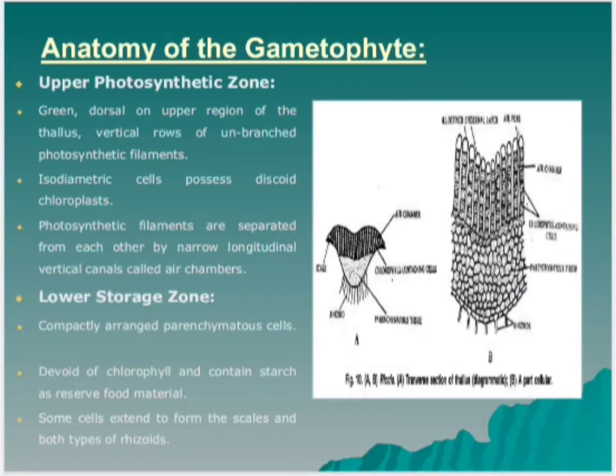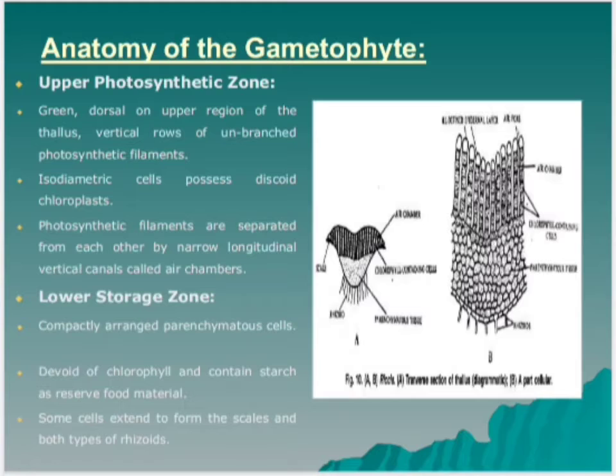It is made of somewhat vertical rows of unbranched photosynthetic filaments. All the cells of the photosynthetic filament except the uppermost one are isodiametric and possess many discoid chloroplasts. The terminal cells of photosynthetic filaments are large, hyaline and form a loose, ill-defined and discontinuous one-celled thick epidermis.